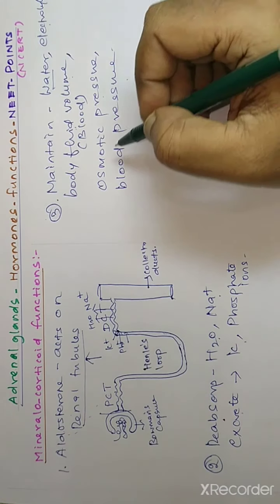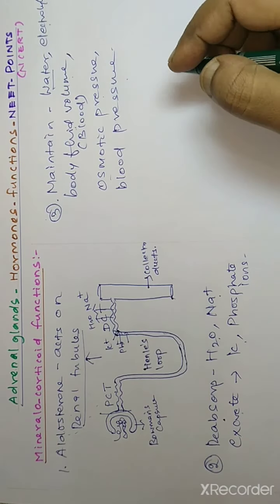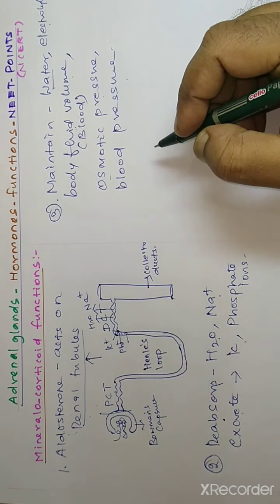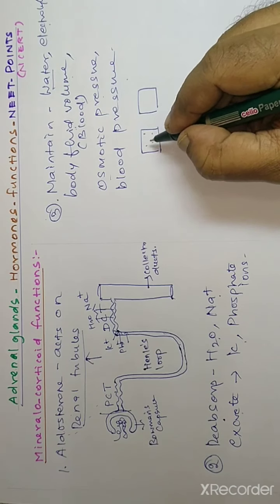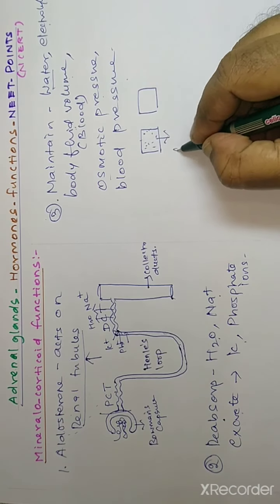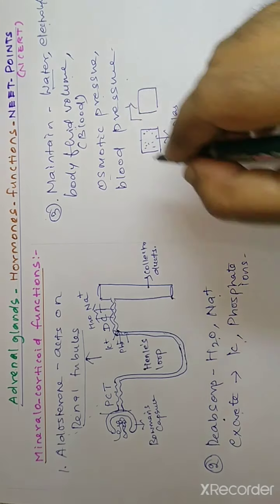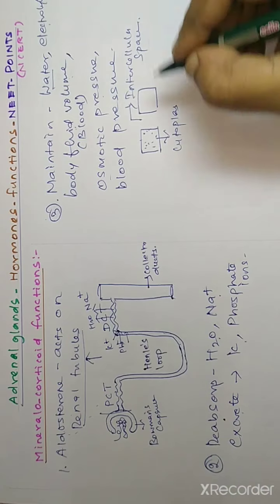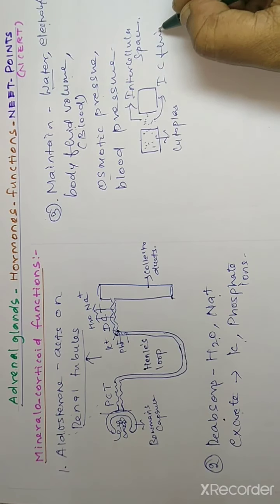You know the blood pressure. What is osmotic pressure? See, our body is made up of many small quantities of solvent and solution separated by semi-permeable membranes in many places. Let us take an example of cells. There are two cells I have drawn. Inside the cell, the fluid which is present is called cytoplasm. In between the two cells, there is a space. That space is termed the intercellular space. That intercellular space also has some fluid, that is intercellular fluid.